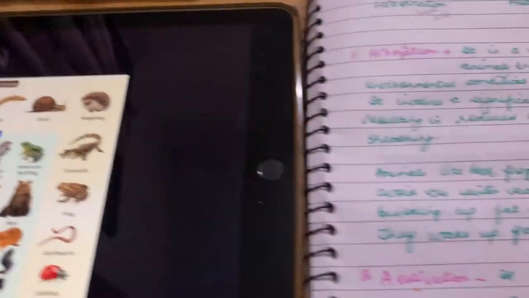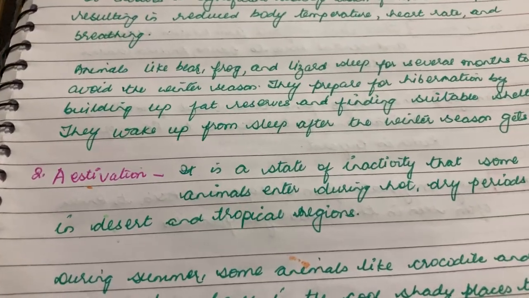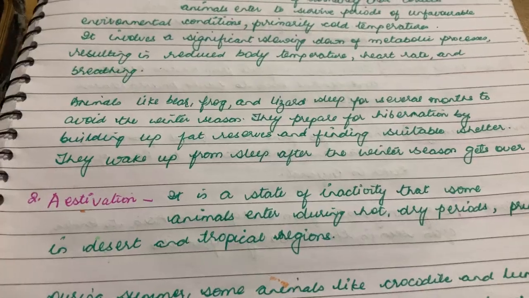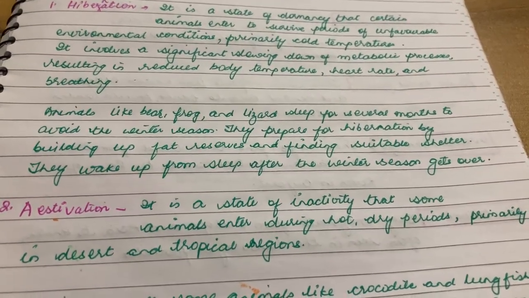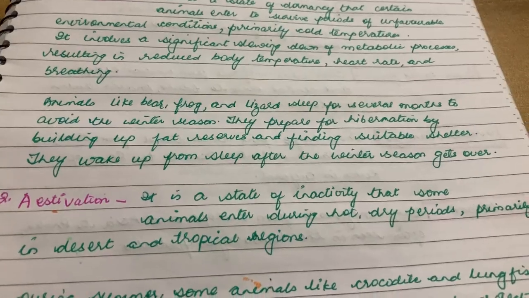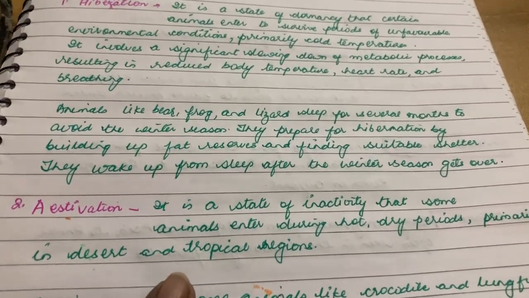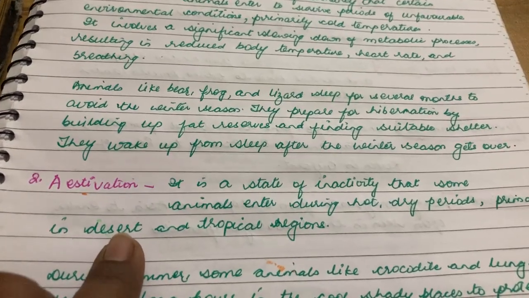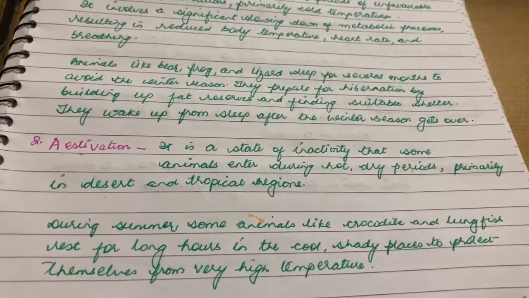Yes, so we'll take a note of this as well. So aestivation is a state of inactivity that some animals enter during hot, dry periods, primarily in desert and tropical regions, because the extreme hot conditions prevail mostly in places that are desert areas or tropical regions. So what happens during this time?